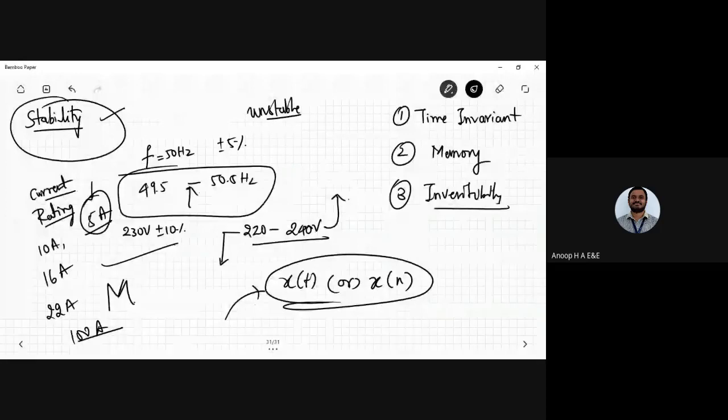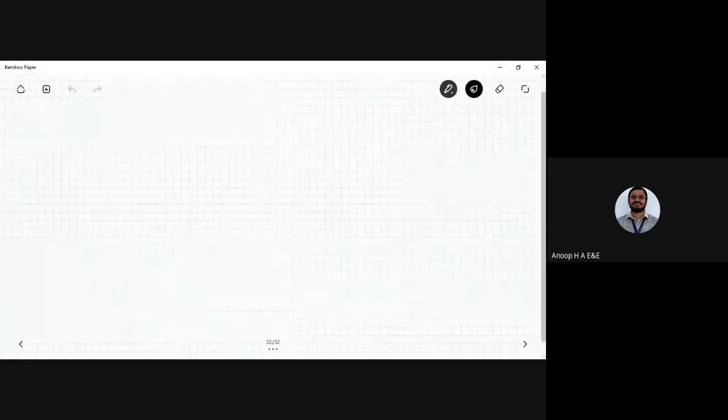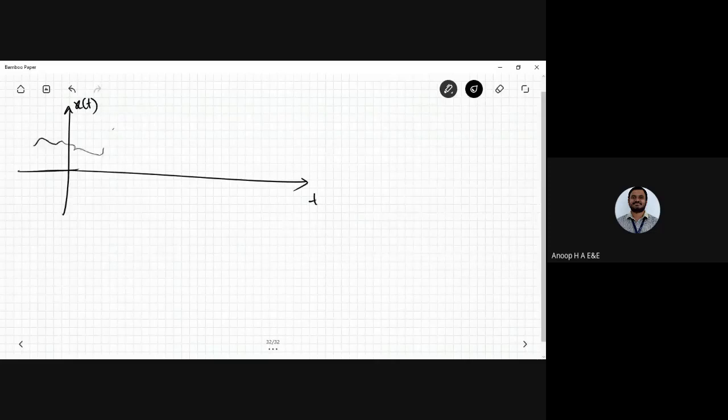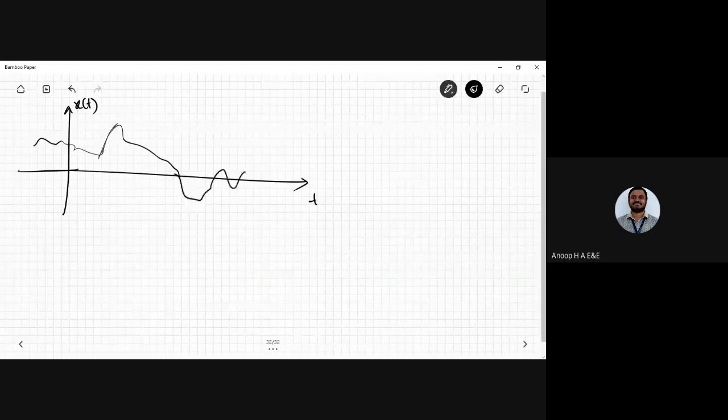Now I have to express the stability in terms of the signal. Say a signal x of t, which keeps on varying like this. Any varying signal I would like to take. Now this is the x of t signal. I don't know whether it represents any system present here. It is just a representation of a signal. This is the representation of x of t.